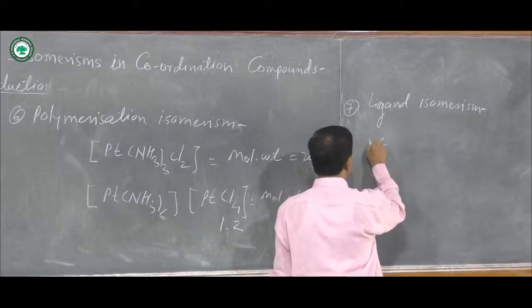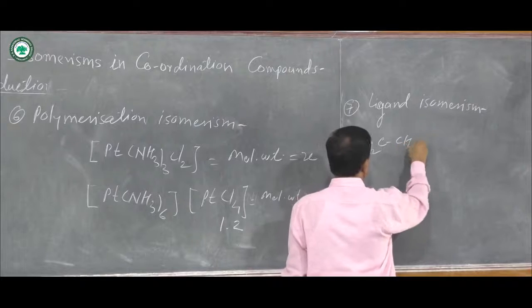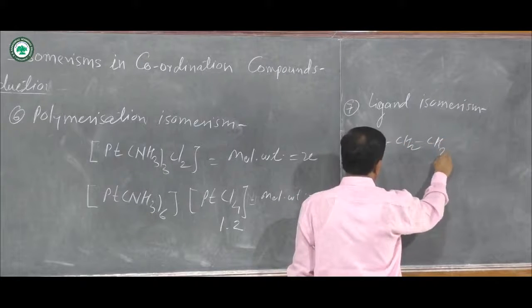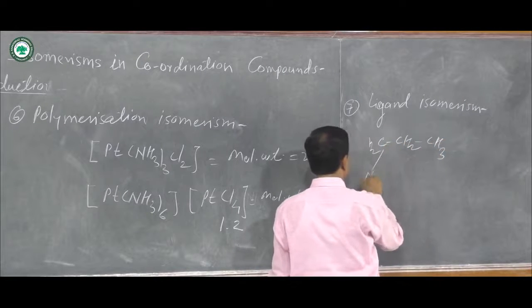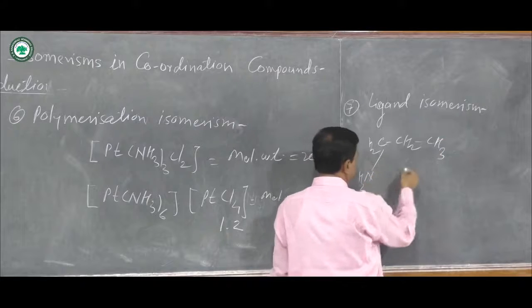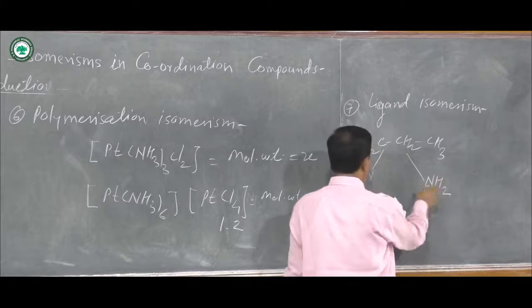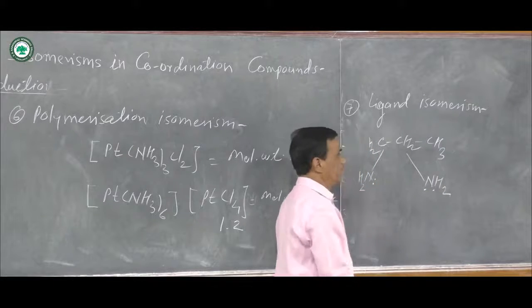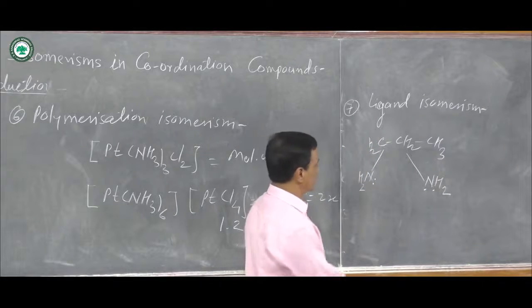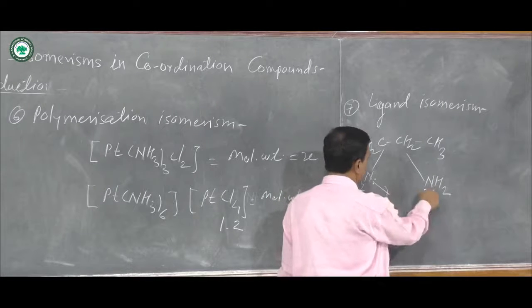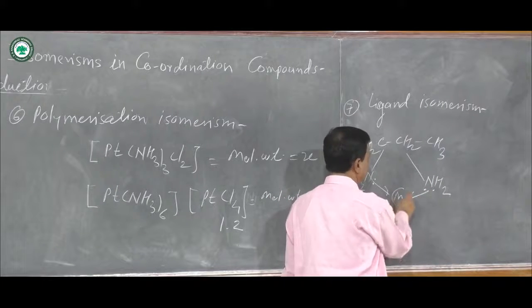Suppose there is a formation of CH2, then here CH3, here bonding is from NH2 and here from NH2, and coordination takes place through the lone pair of electrons from 2 nitrogens, and this type of bonding occurs with the metal.